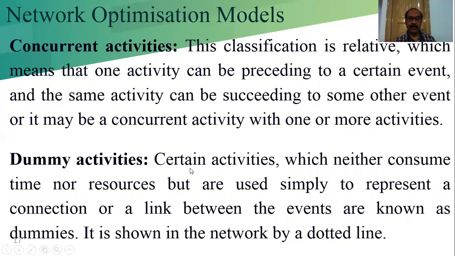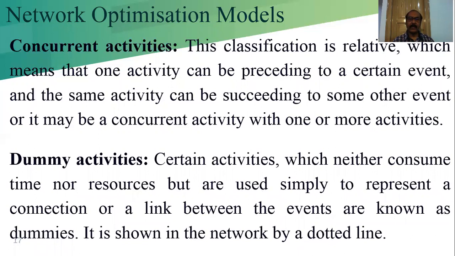Dummy activity. Certain activities which neither consume time nor resources but are used simply to represent a connection or a link between the events are known as dummies. It is shown in the network by a dotted line. I'm coming to the diagram. Dummy activity we also use to represent dependency.